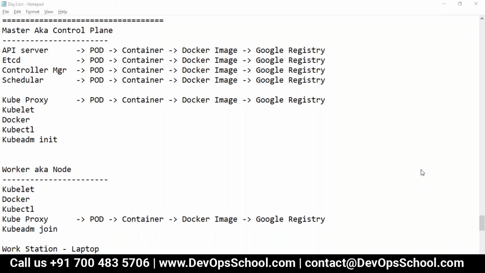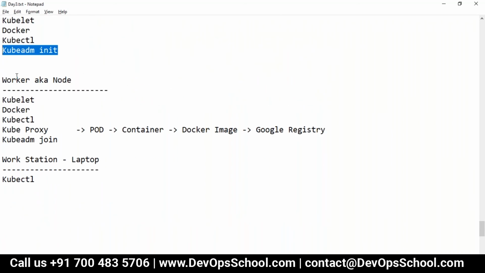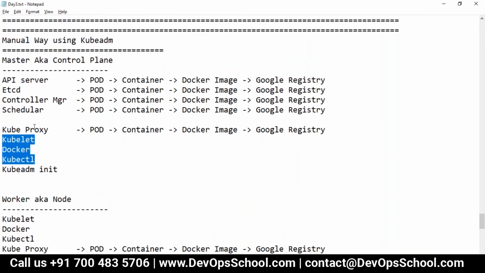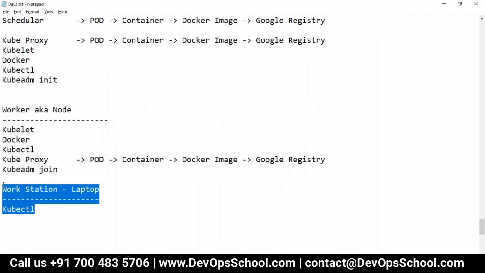Everyone? Yeah, yeah, we are following. So guys, in total, I need to set up a master with the help of kubeadm. I need to set up a worker with the help of kubeadm. These are the prerequisites. You need them to be there in each node of your cluster. And at the end of it, I'm going to set up a workstation here as well, kubectl.